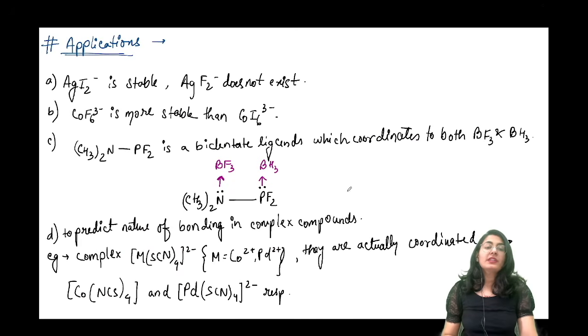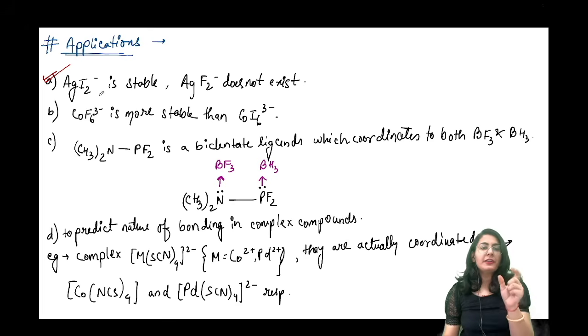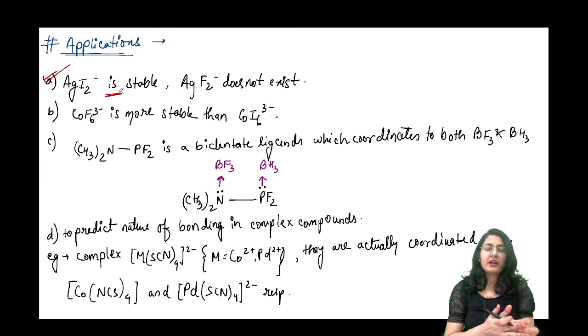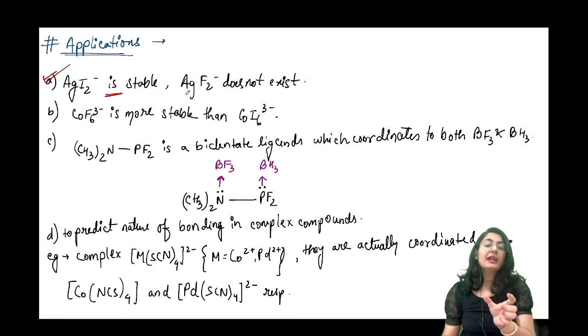Moving onward, guys, what is the application? इसकी application क्या है? क्यों important है ये concept? Because it explains very nicely that AgI2 minus is stable. क्योंकि silver और जो iodide है, both of these are soft acid and soft base. But AgF2 minus will not exist because this is soft and this one is hard. It is not going to form.